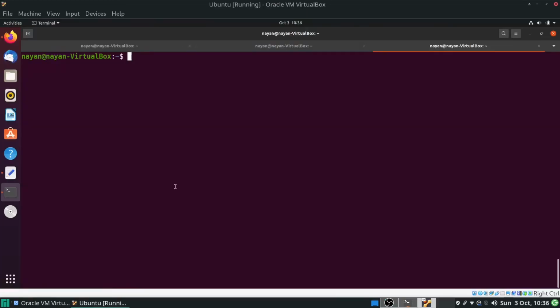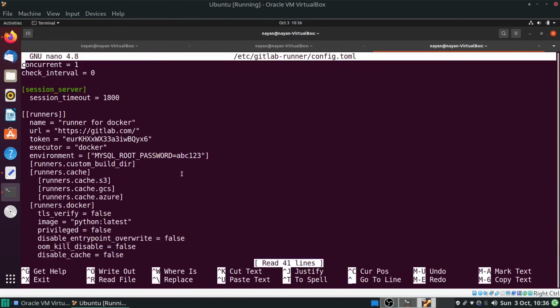I have made all the required changes in my config.yml file. So we can get this config.yml file from /etc/gitlab-runner/config.yml. Over here you can see that I have made necessary changes to use Docker executor.